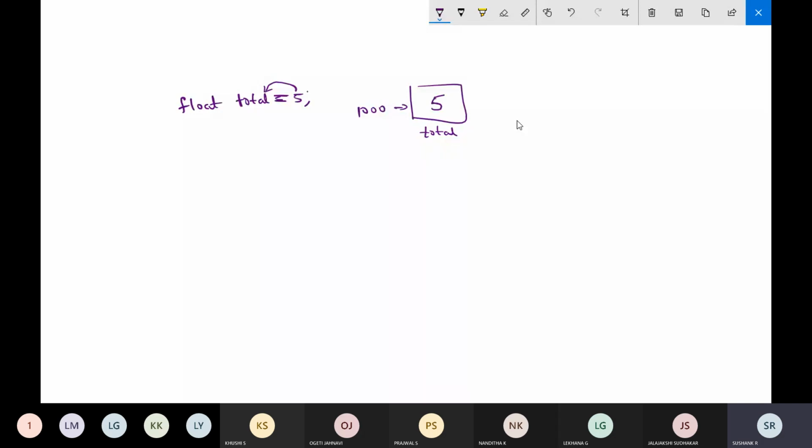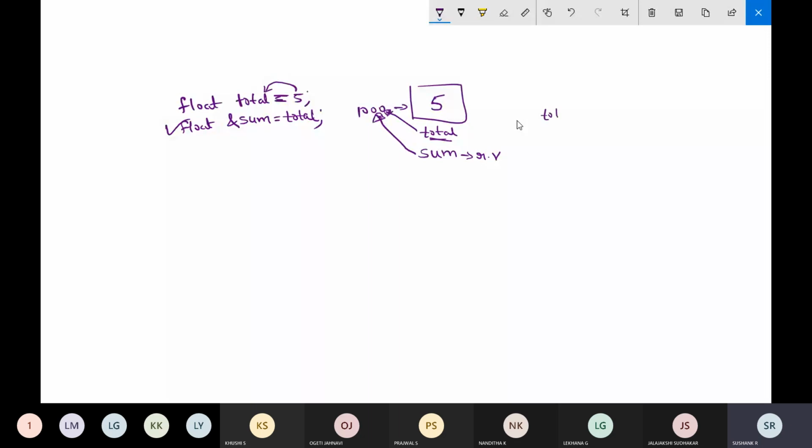Now I want to create a reference to this variable called total. How to create that? Float means the data type, then the ampersand symbol, then the reference name. The reference name is taken as sum, is equal to the variable to which I want to create the reference, total. Once I execute this line, the sum variable will be created. Here sum is the reference variable, and total was already existing. Now sum is referring to the memory location 1000, and total is also referring to the memory location 1000.